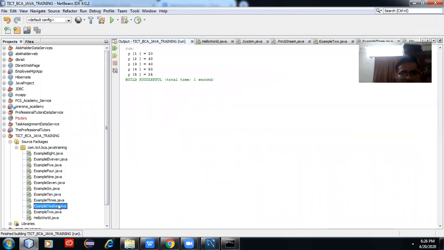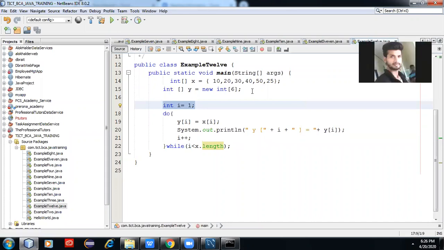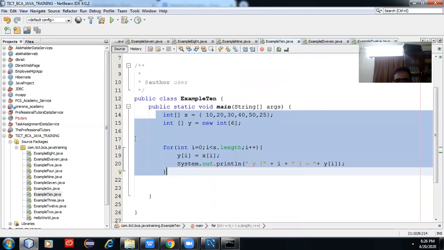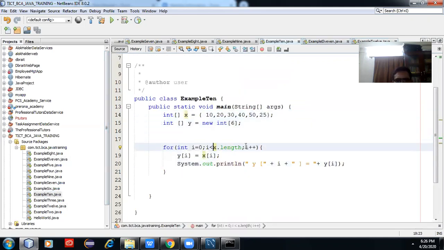The question comes, what is the difference? The do loop does not check any condition first. It is initialization, then it runs inside one time, and then if the condition is okay, it continues, otherwise it goes outside. If I go to the while loop, the condition is checked first, then it comes inside. And in the for loop, there is initialization, increment, and condition checking. Every time, it does initialization, then checks the condition, then increments. So this is the for loop and while loop.